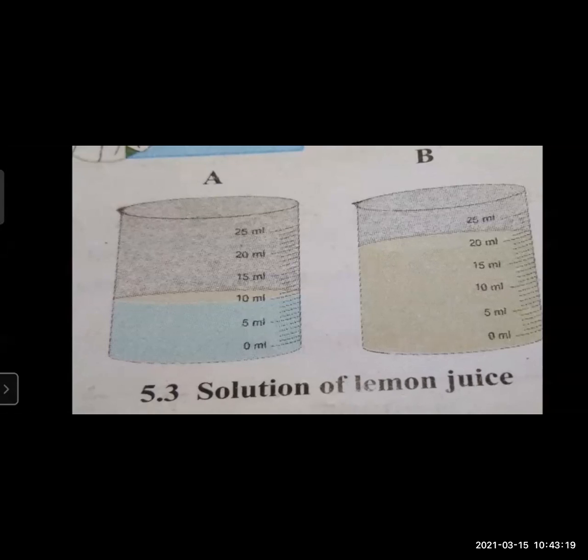So the taste of the food depends upon the nature of the taste-giving ingredients, like here the lemon juice, and the proportion also. Similarly, all the properties of a solution depend on the nature of the solute and solvent, and also on the proportion in which it is added. Here comes the main definition: the proportion of a solute in a solution is called the concentration of the solute in the solution.